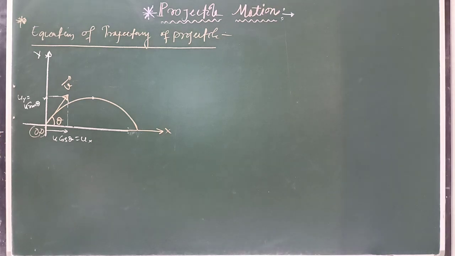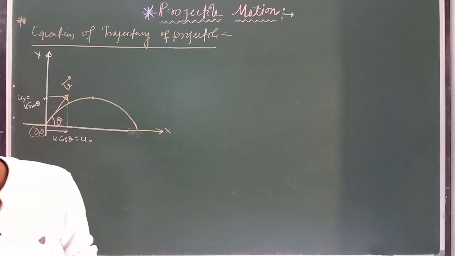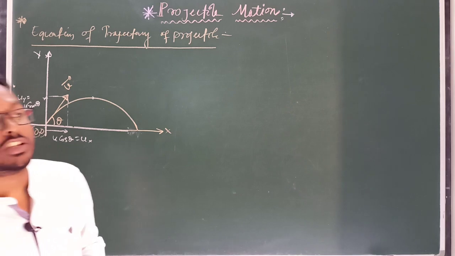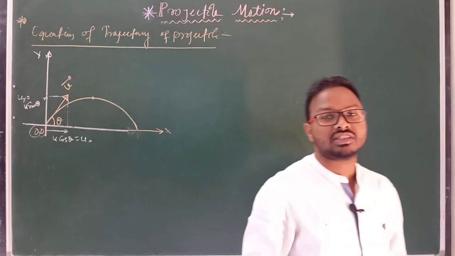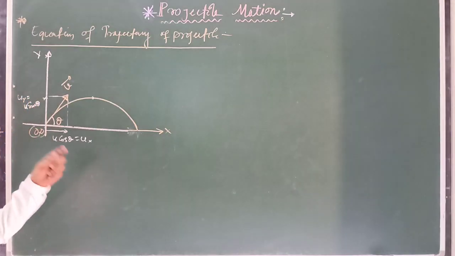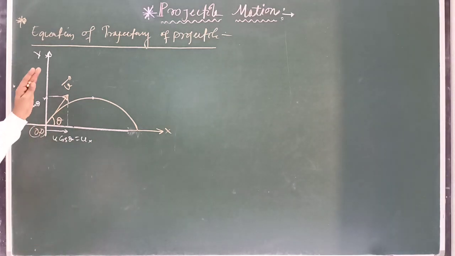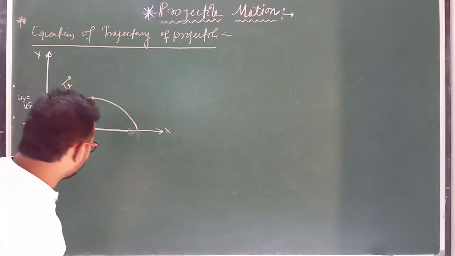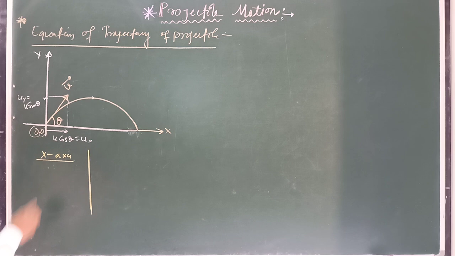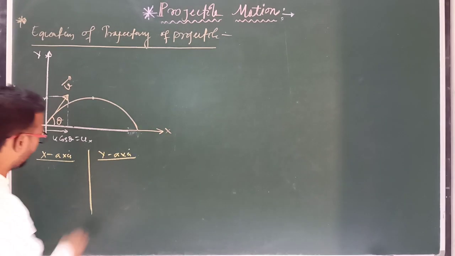Now we have to use the kinematic relations, and what is the condition for which we can use kinematic relations? The condition is that if the acceleration of a body is constant, for constant acceleration we can apply the 4 kinematic relations. So we have to apply the kinematic relations along the x-axis, and we have to apply them along the y-axis. Clear? So for the x-axis, we have to write all the parameters along the x-axis, and for the y-axis we have to write all the parameters.